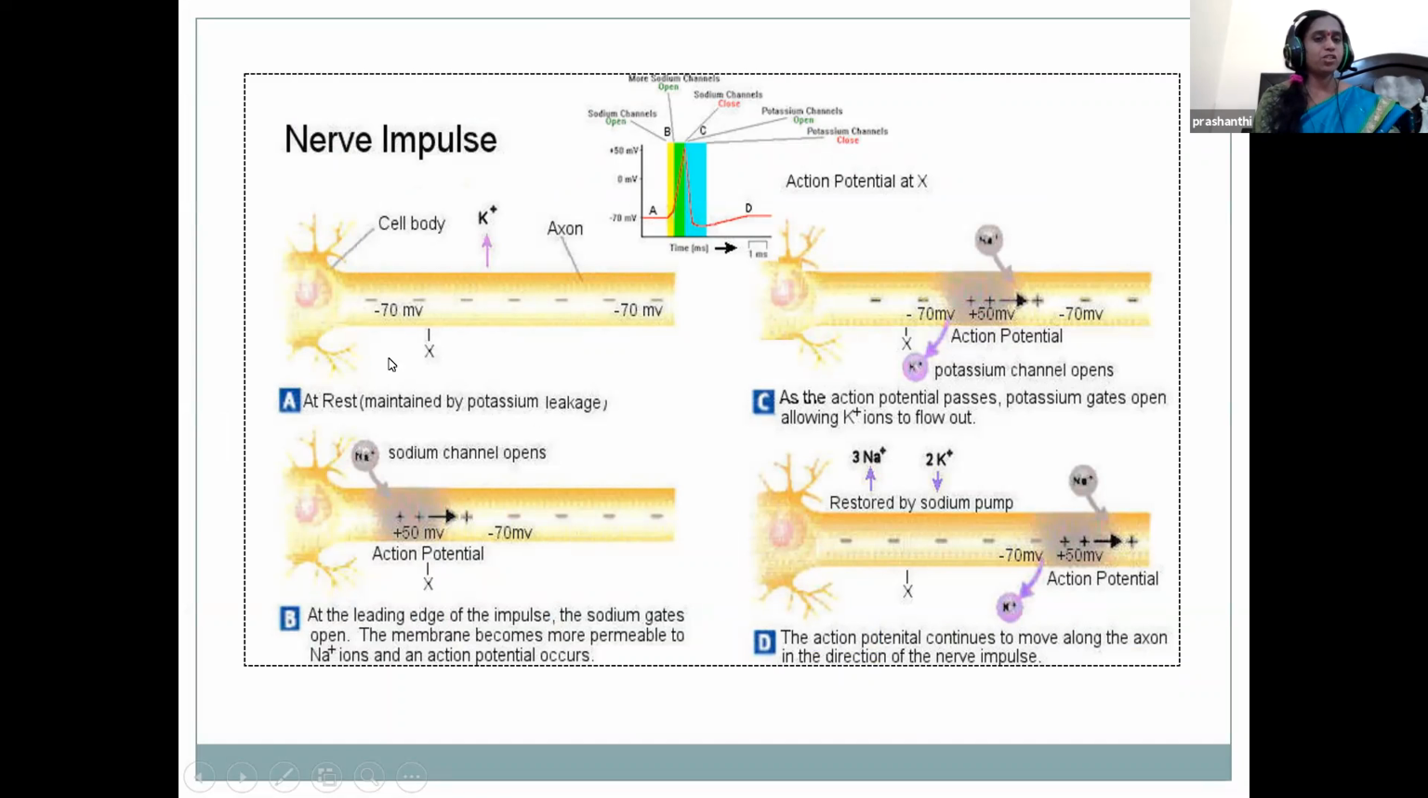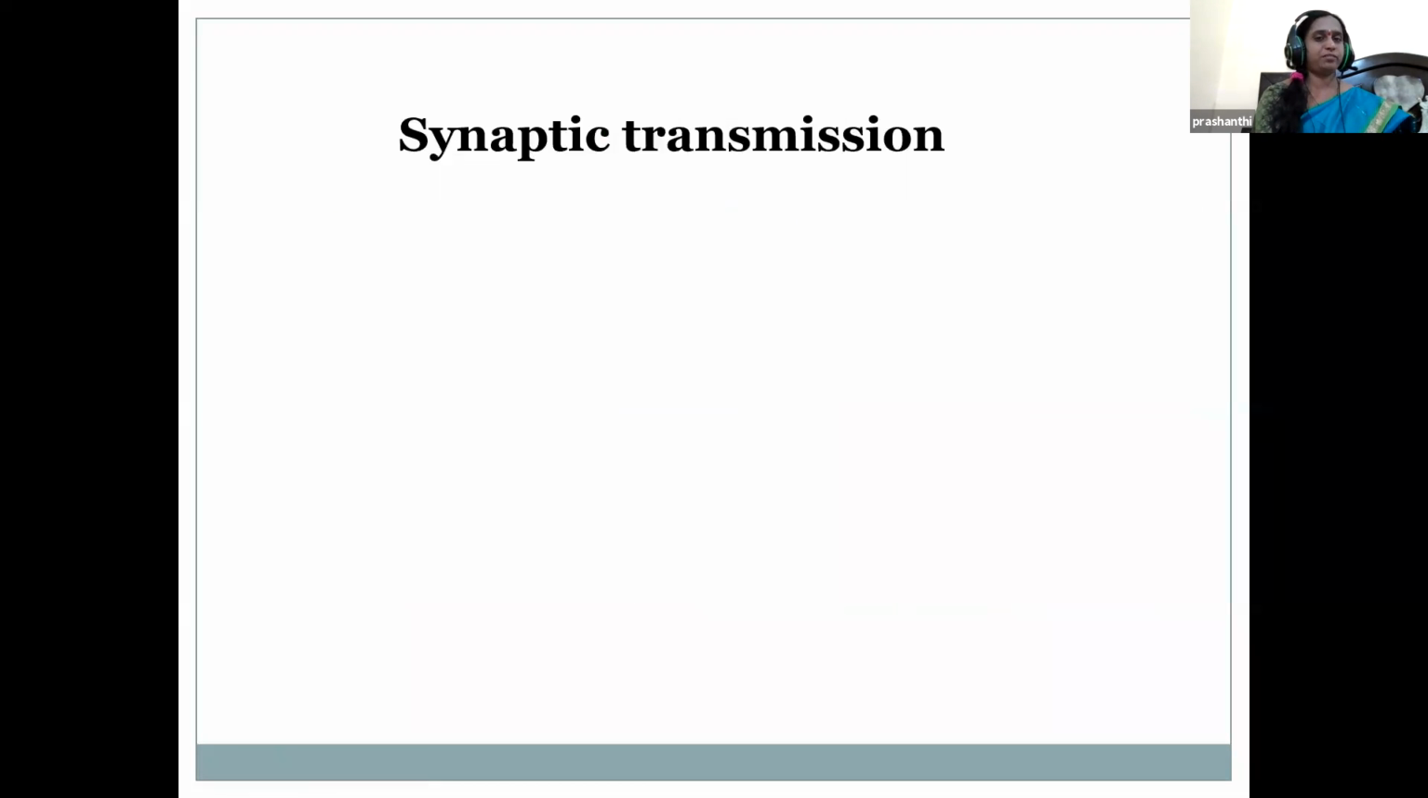Here, just see the picture, children. This is the resting state of the nerve, at minus 70 millivolts. Next, the sodium gates are opening, so sodium ions are entering inside. It is contributing to more positivity. This is the depolarization. Next, in C, it is regaining the normal state. It is repolarization, and this is restored by the sodium pump, and later it causes hyperpolarization.